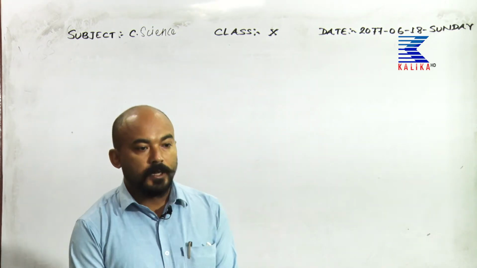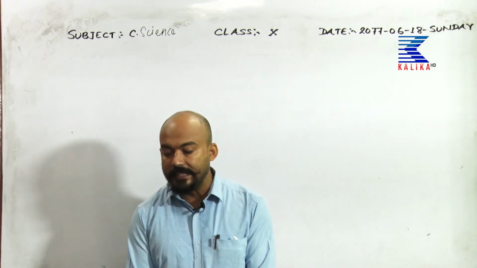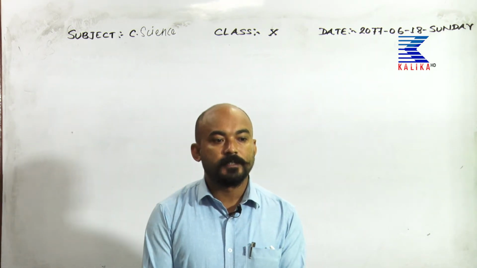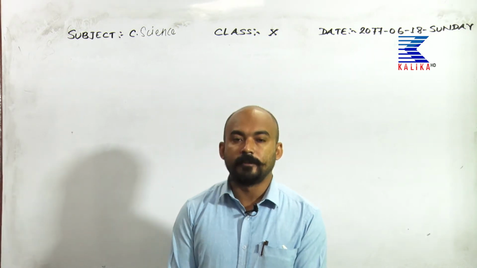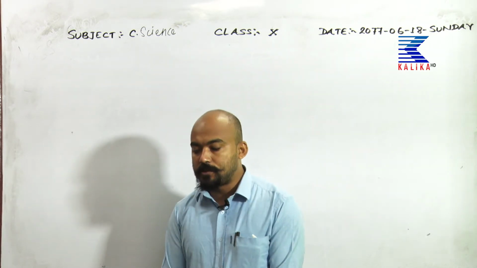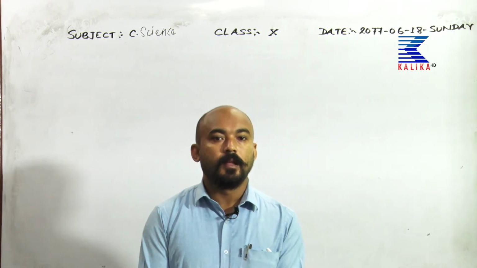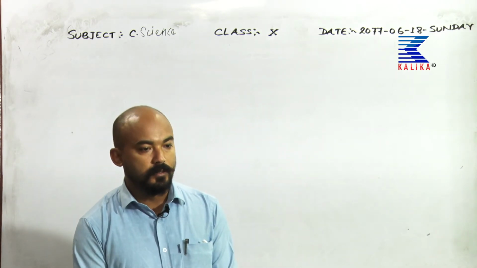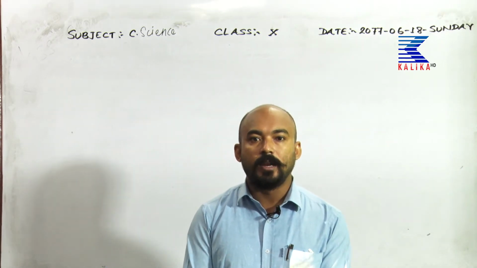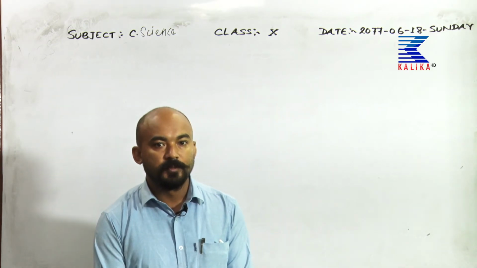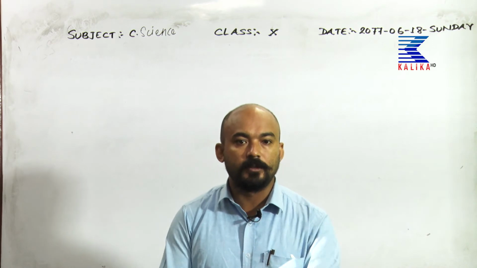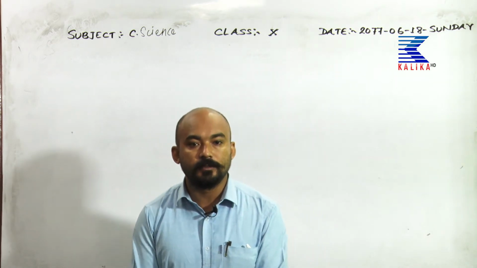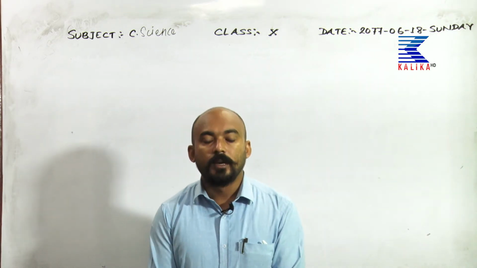Today, we'll learn about the history of Earth, the first chapter in the portion of astronomy of class 10. In the history of Earth, we'll learn more about how the Earth originated and how life was possible on the Earth. Similarly, we will look at the different phenomena that occur during the evolution of the Earth.